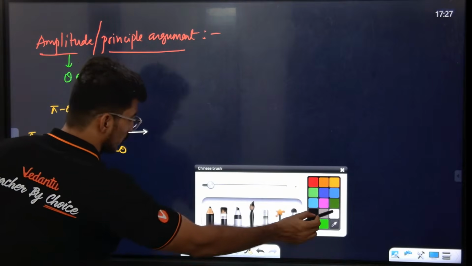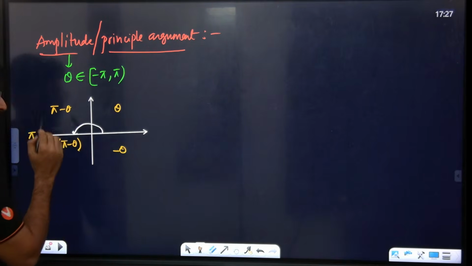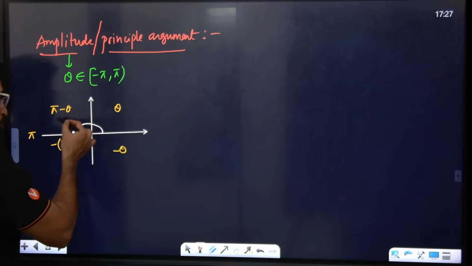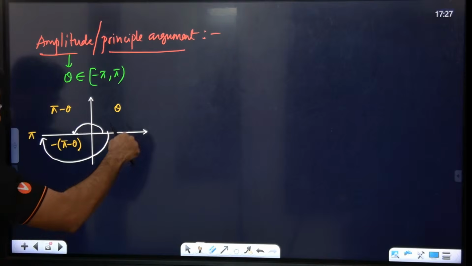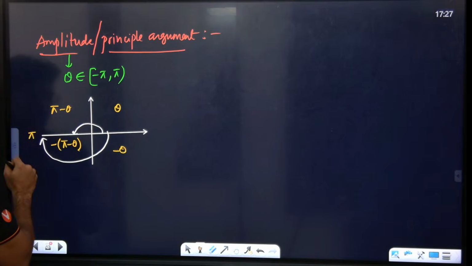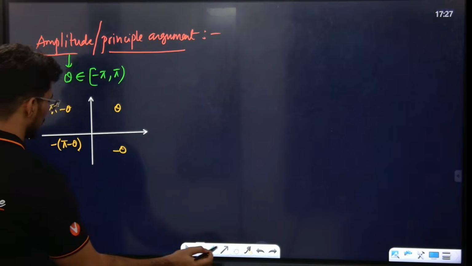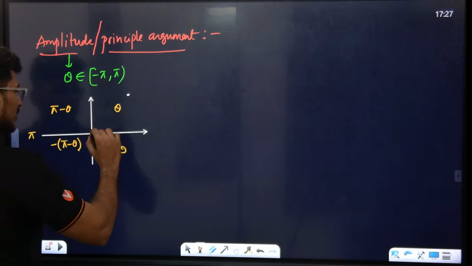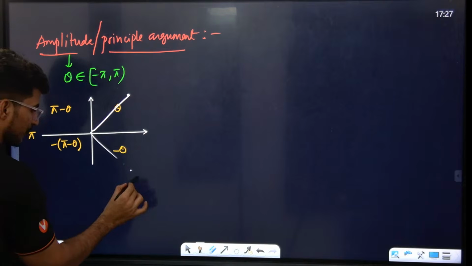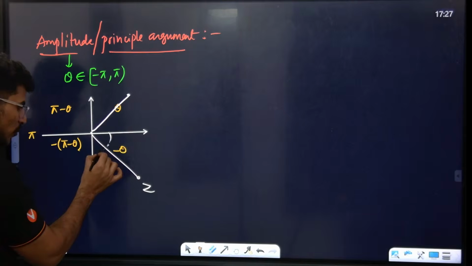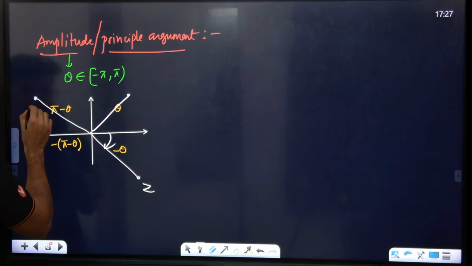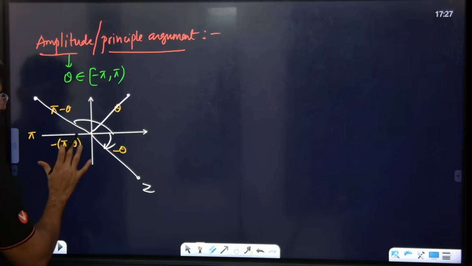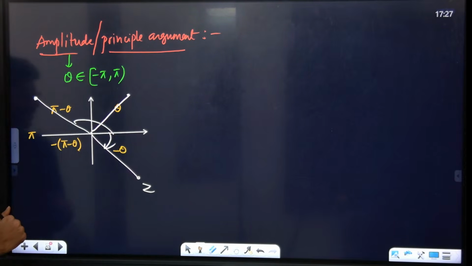Look at the board. This is total 180 degrees, this is total 180 degrees. If you move this way, it is pi minus theta. If you are moving this way, moving in the clockwise direction, it is minus of this. Do you understand what I am saying, guys? If this z is somewhere here, then this is theta. If the z lies over here, moving this way, we get minus theta. Same logic. If the complex number lies over here, then what is this angle? From 180 if we subtract theta, I will get it, isn't it?